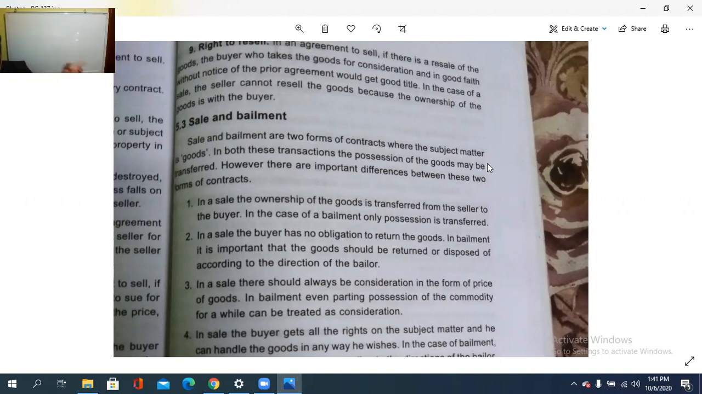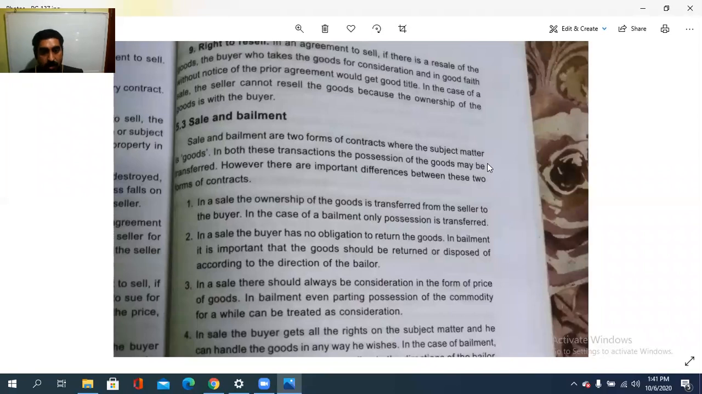അപ്പം സെയിലിന്റെ കേസിൽ ഓണർഷിപ്പ് ആർക്കാണ്? Passing from the seller to the buyer, while in the case of bailment, possession is only transferred. In a sale, the buyer has no obligation to return the goods. വിറ്റുവരവില് തിരികെ കൊടുക്കുക എന്നുള്ള ഒരു ഇതില്ല.